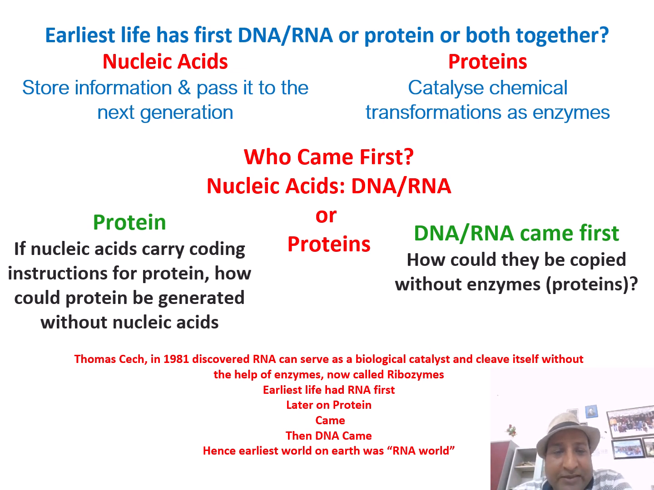So it was Thomas Cech in 1981. He discovered certain RNA molecules that serve both as information storage as well as biological catalyst and can cleave without the help of any enzyme. They are named ribozymes. So earliest life had RNA first, later on protein came, then DNA came. Hence, the earliest world on earth around 3.5 billion years ago had all living beings having RNA as the genome as well as the enzyme. So the earlier world was actually the RNA world.